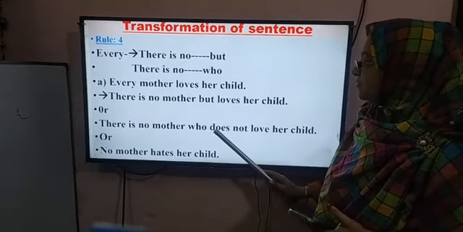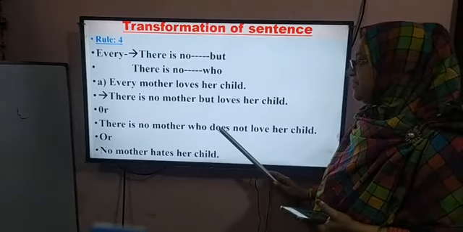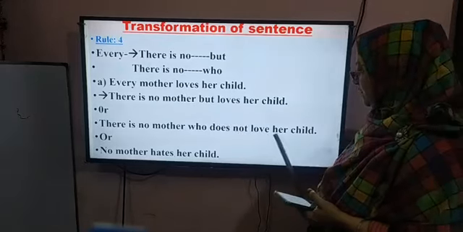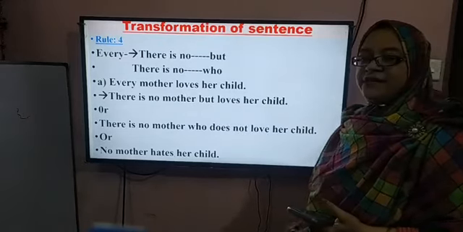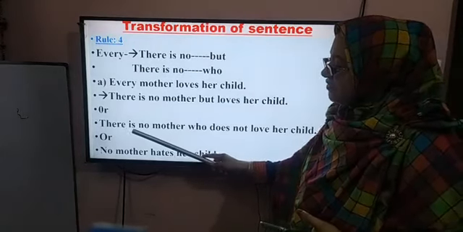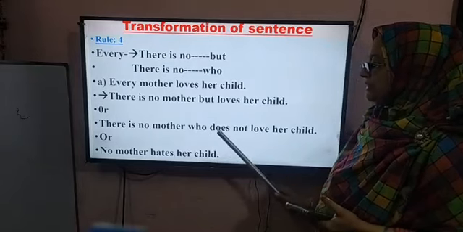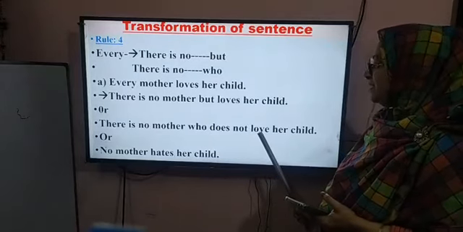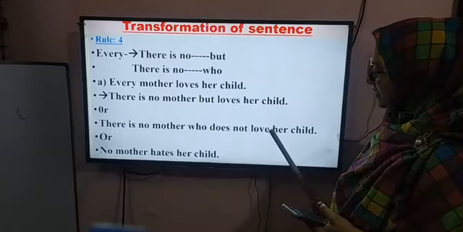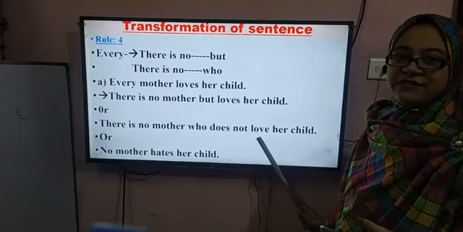Then use love and the rest, her child. So the answer will be, again, dear students, look at here: there is no mother who does not love her child. If you use does here, then there will be no use of is.